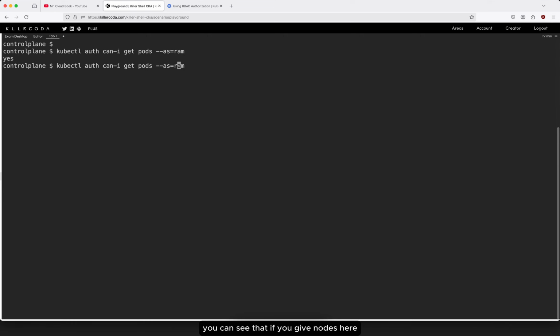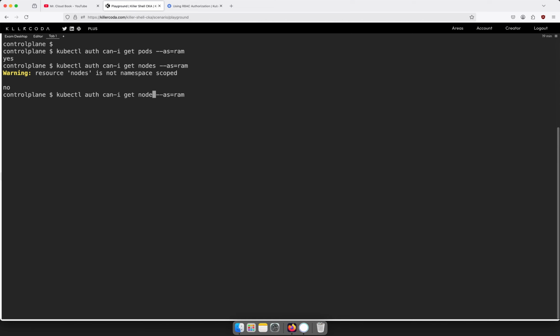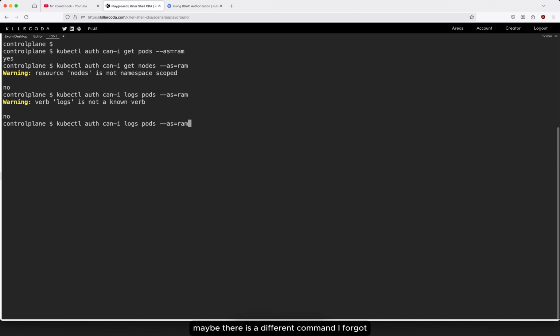And you can see that if you give nodes here, no, namespace is scoped for rom. Okay, that is the difference. You can see the logs as well. Okay, see, get pods, right? Logs pods as rom. Okay, kubectl can-i get logs pods? Okay, maybe there is a different command I forgot.